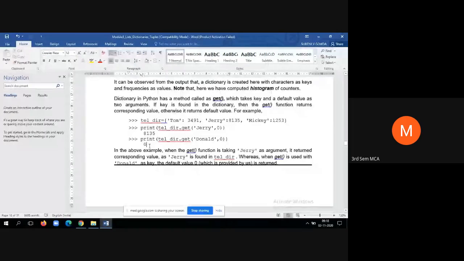So this is how the get method will work. The get method works with two parameters. Always the first parameter is the key and the second one is the default value. If the element is already existing, the get method retrieves the value of that key and displays it on the terminal. If the element is not at all existing in the dictionary, then it will display the default value. So you can give any default value. You can give -1, you can give 0, any value of your choice as the default value.